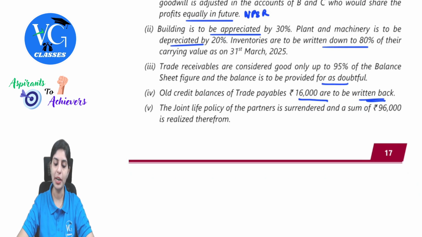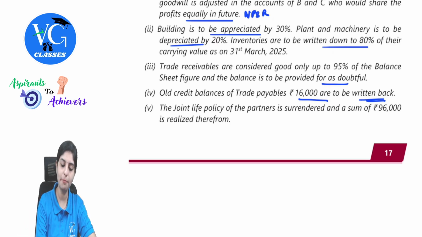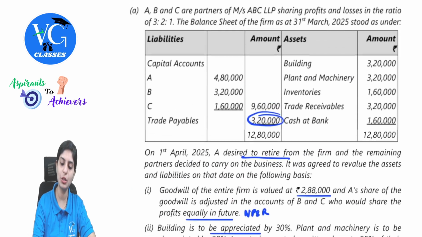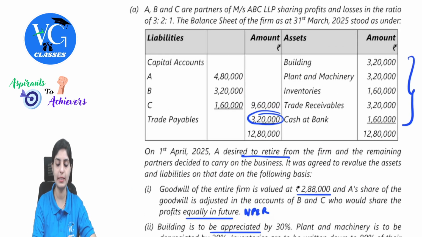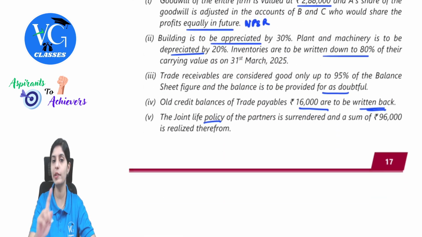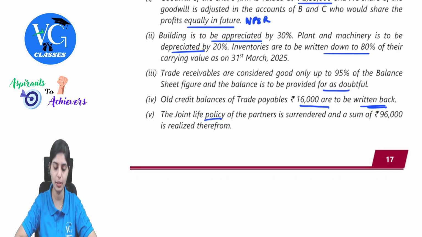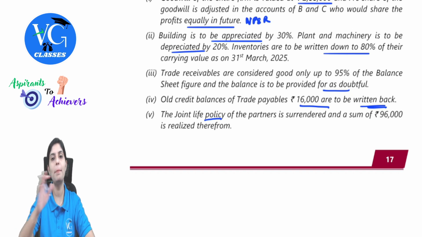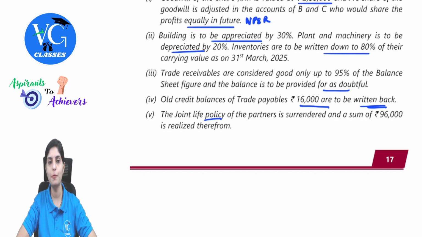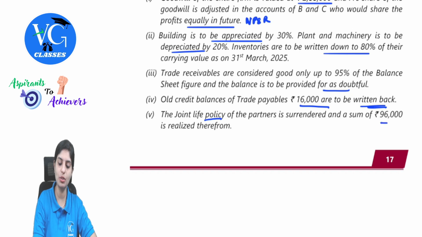Then the joint life policy of the partners is surrendered and a sum of 96,000 is realized therefrom. So joint life policy, if you observe, the balance sheet was given. They are not mentioning this on the asset side. So what does this indicate? This was not treated as an asset but as an expense. So if you are receiving any amount, the journal entry here would be bank account debit to all partners' capital accounts in their old profit sharing ratio. 96,000 will be equally apportioned amongst all the partners.